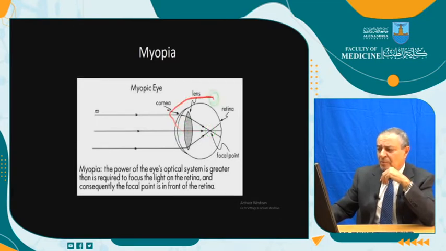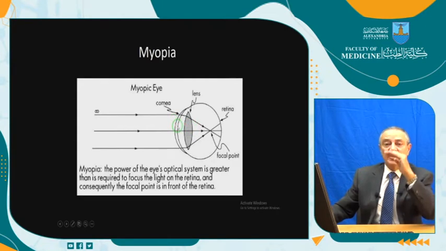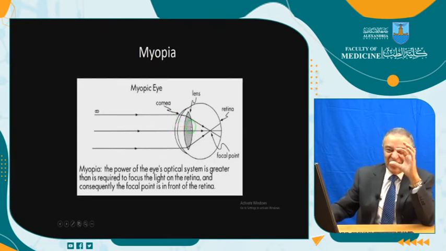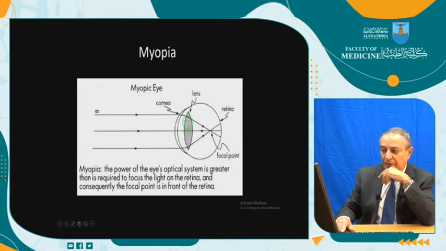Let us think. We have seen the main player is the axial length. Also, there are other factors in the cornea and in the lens. If the cornea is more steep, more curved, this will end in myopia. If the lens is more spherical, this will also cause myopia. These are the causes of myopia.